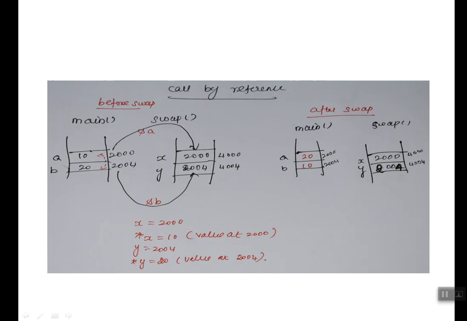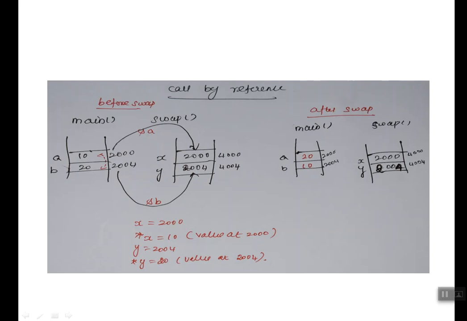See this example. The same example I am taking. A's random address is 2000, B's random address is 2004, and for x y, instead of passing the value we are going to pass the address. Hope this cursor movement is readable for you. Ampersand a, what is the address of a? 2000. What is the address of b? 2004. Again it is a random address, right? And x contains the address of a, y contains the address of b. Is it possible to swap the address?